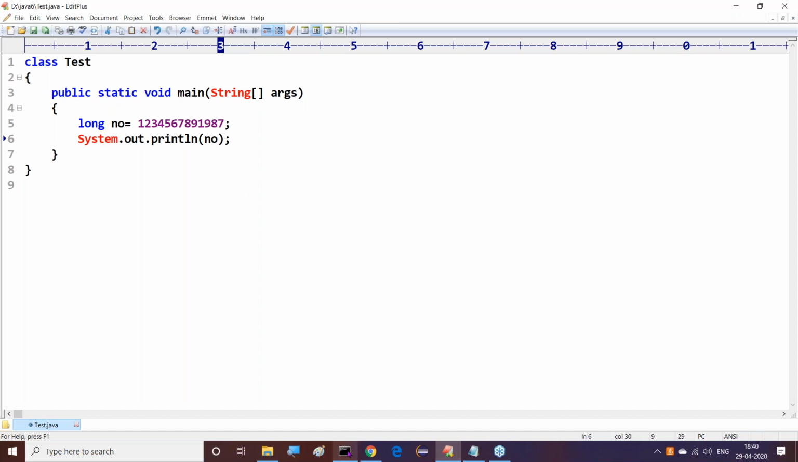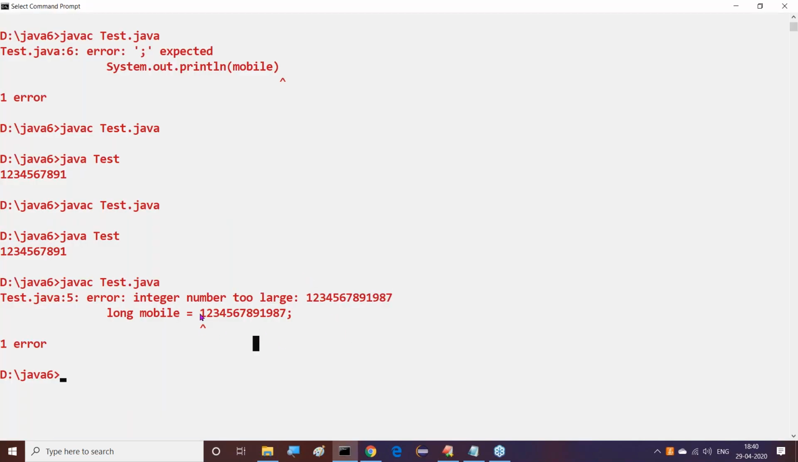All of you observe this. I provided some number. Here, on the right side, I did not specify any suffix. Directly here we are getting the error: integer number too large. Like this we are getting some value. Integer number too large. Why? Because it is taking that value on the right side as an integer, but it is too large.